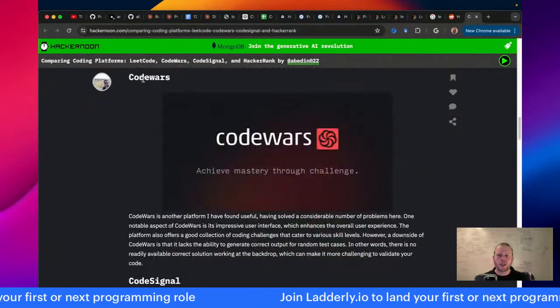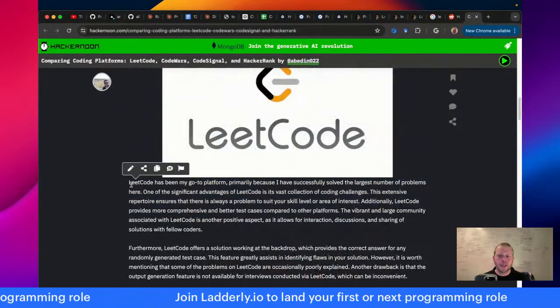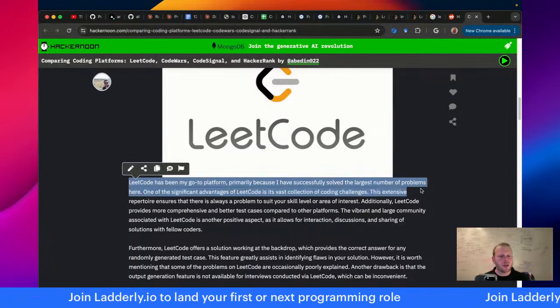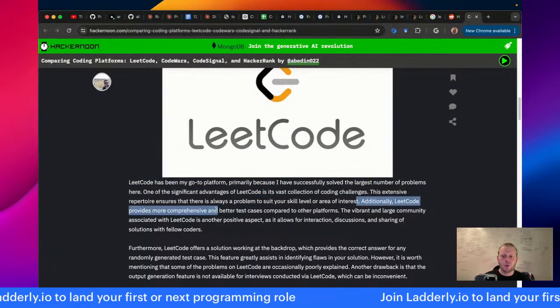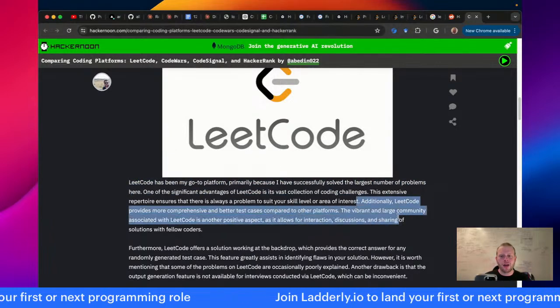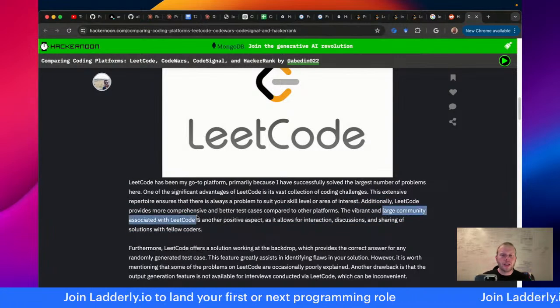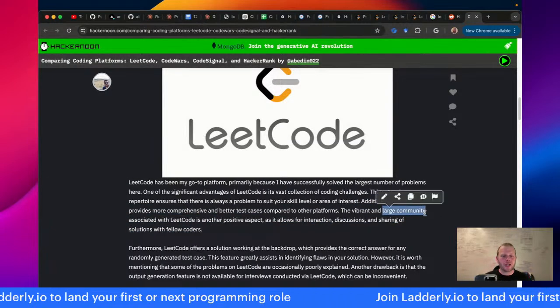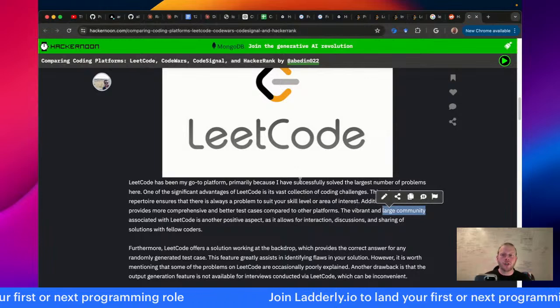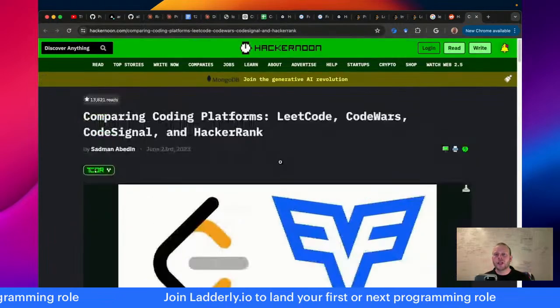CodeWars has a vast collection too. Maybe they mean that the LeetCode collection is bigger, but they don't actually come out and say that. More comprehensive, better test cases, vibrant, large community. Again, they say large community. I guess the implication that they don't actually say is that it's a larger community.